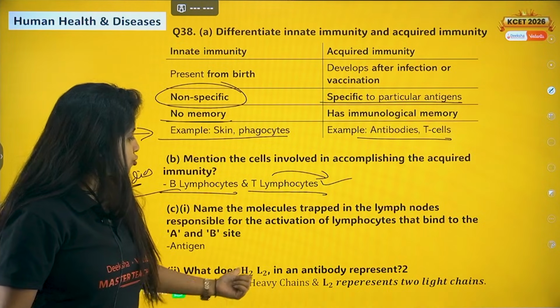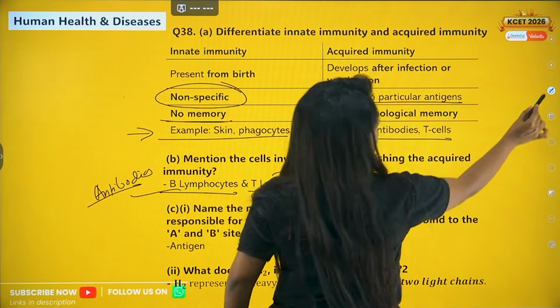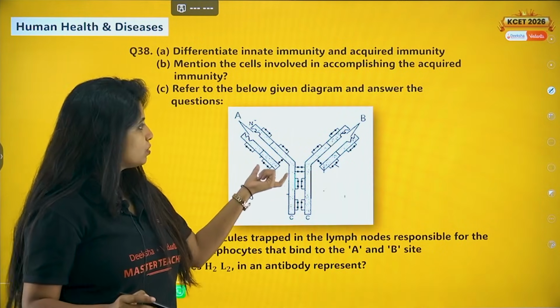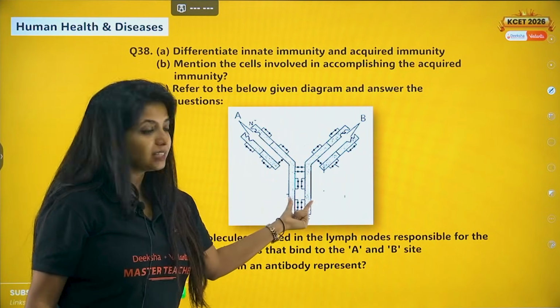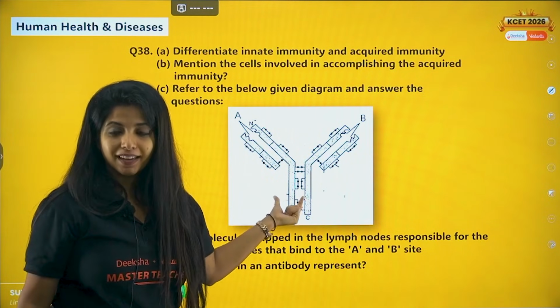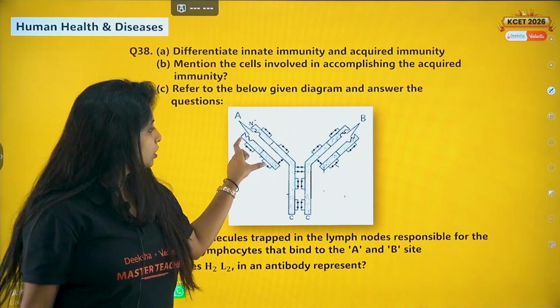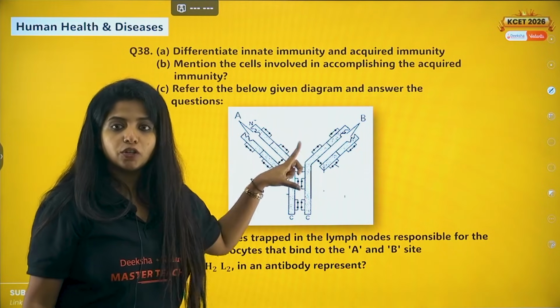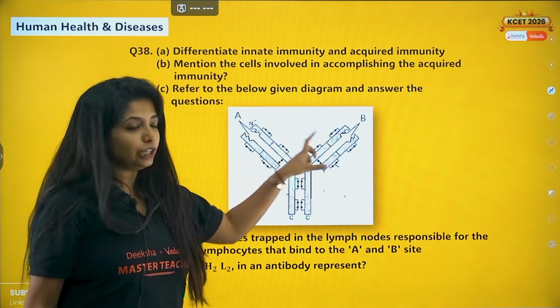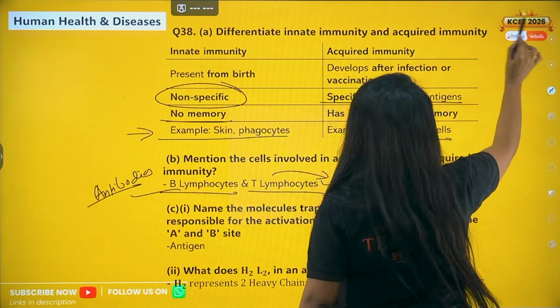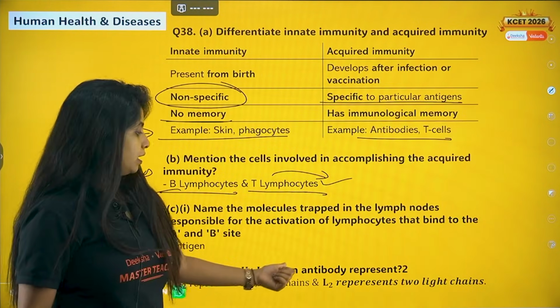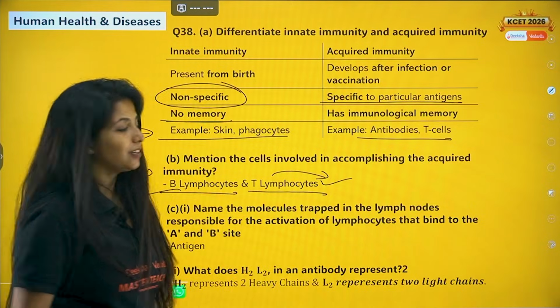Now what does H2L2 in an antibody represent? So over here H2 is given. It's not given, but I'm telling you. These two strands which are there, these are H2, heavy chains. How many of them are there? There are two. Similarly, you have two light chains. That is why L2. So H2 and L2 represent the heavy chain and light chain of an antibody. Okay, H2L2 represents heavy and light chain of the antibody.